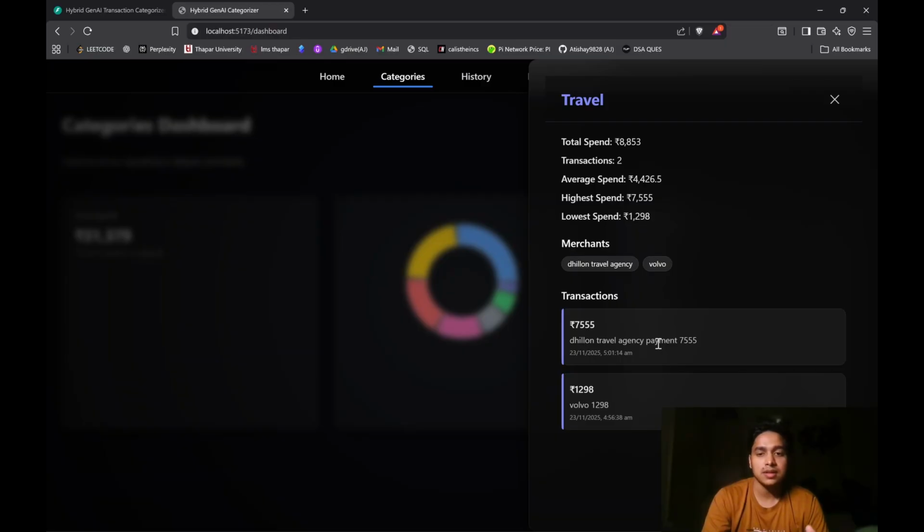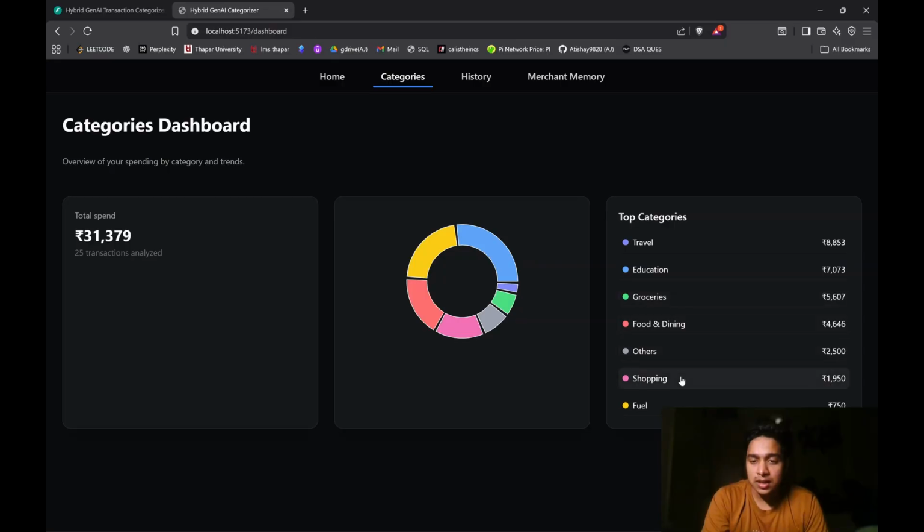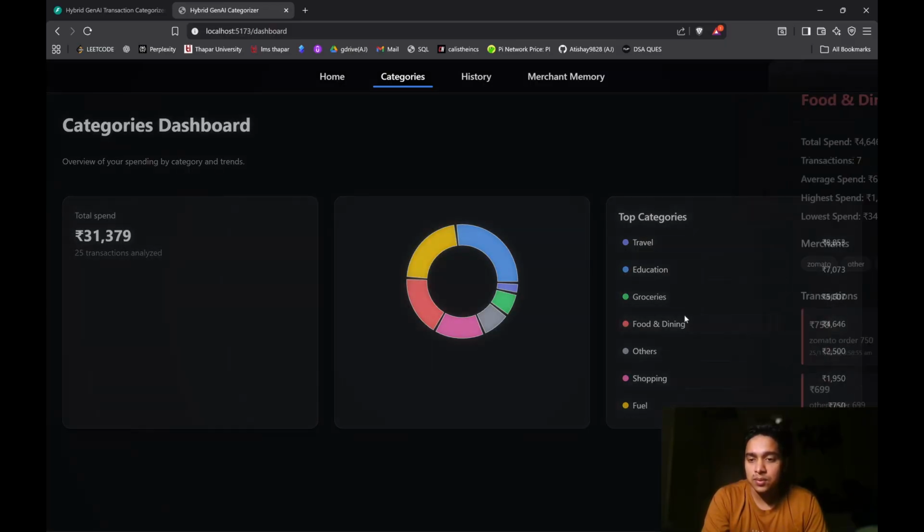I was trying different names. Volvo 1298. I only gave it this text and it automatically categorized that the 1298 is the rupees. Or here, Trillo travel agency payment 7555. It gives me average spend transactions. I think there will be more data in the shopping category probably. No, not shopping. I think then food.